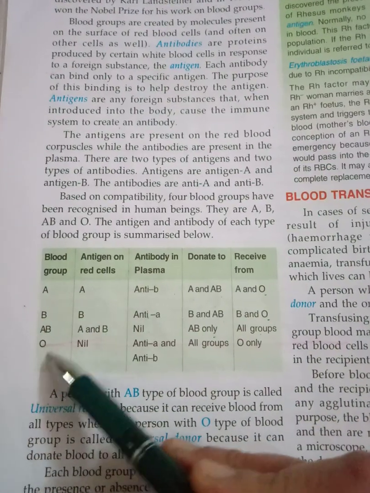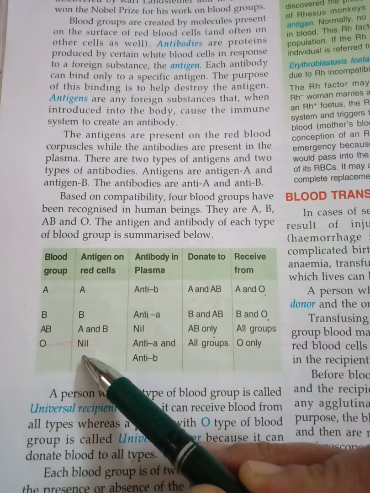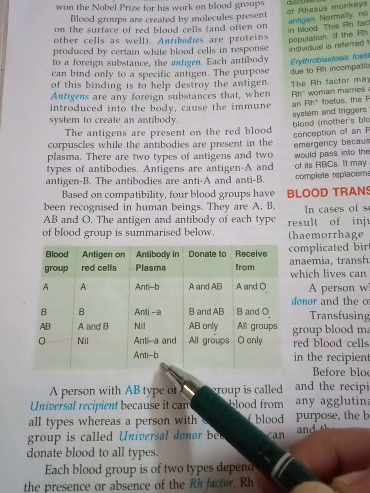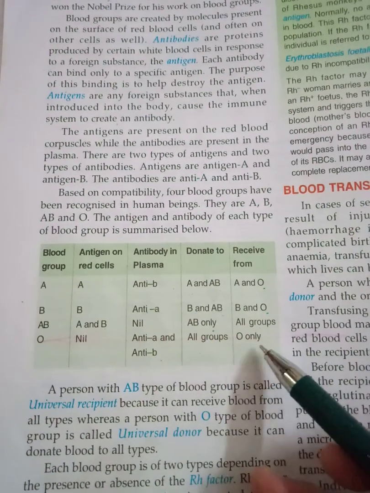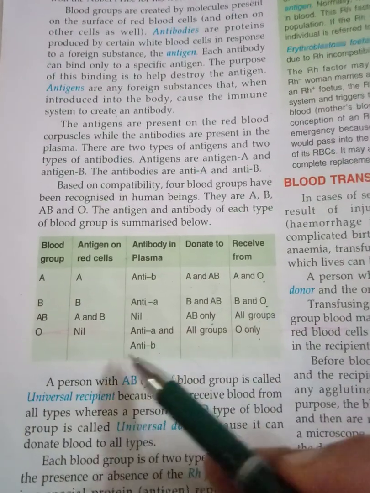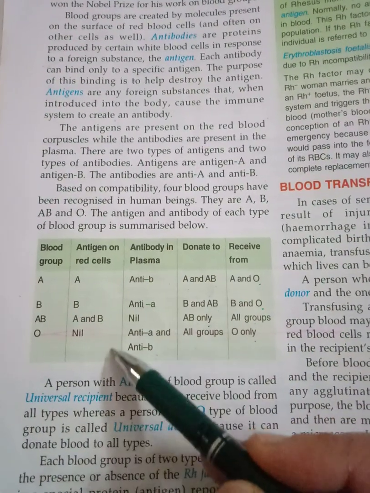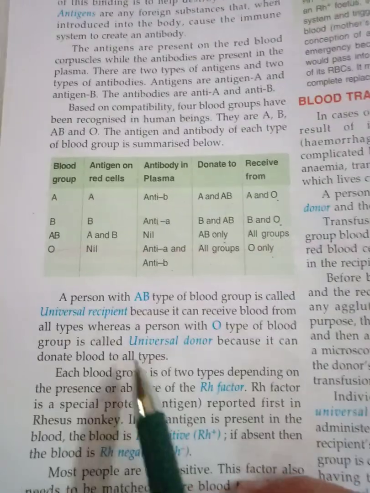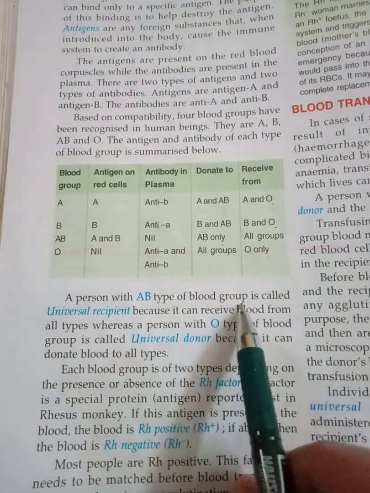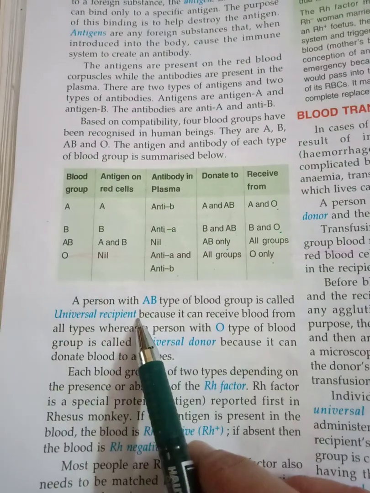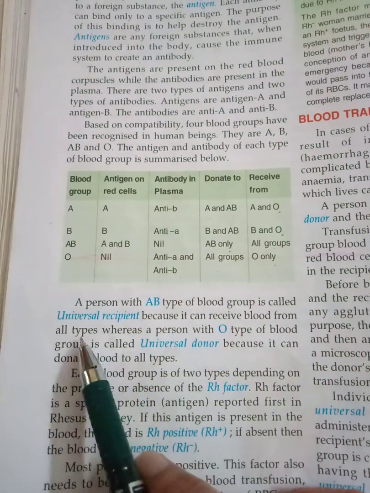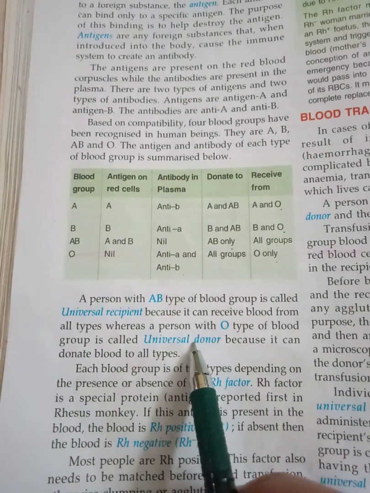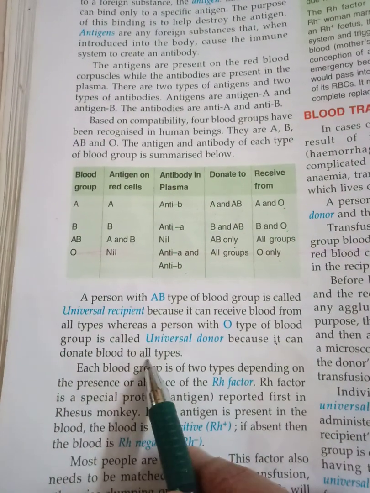O, antigen on red cells is nil, none. Anti-A and anti-B are present in the plasma. It can donate to all but it can receive only from O because it is having both the antibodies, so it cannot take from anyone else. A person with AB type of blood group is called universal recipient because it can receive blood from all types, whereas a person with O type of blood group is called universal donor because it can donate blood to all types.